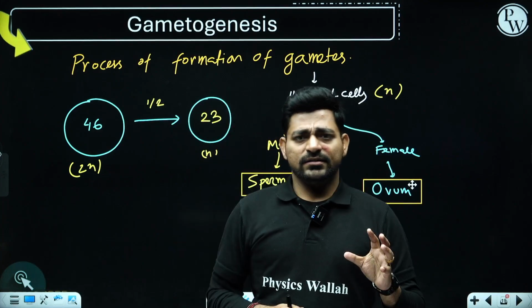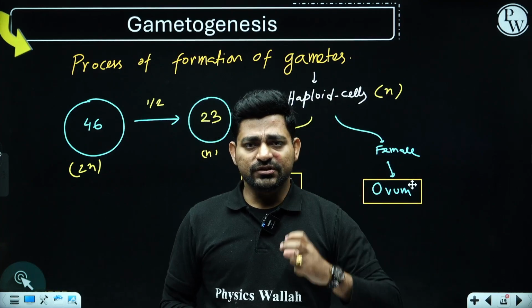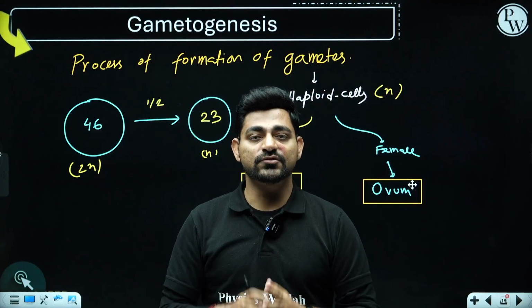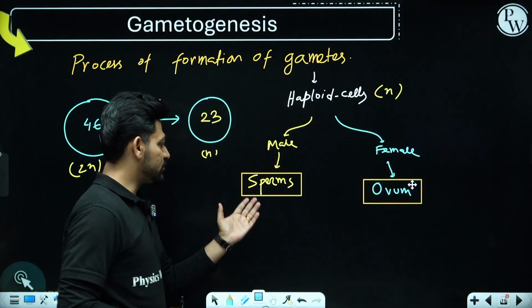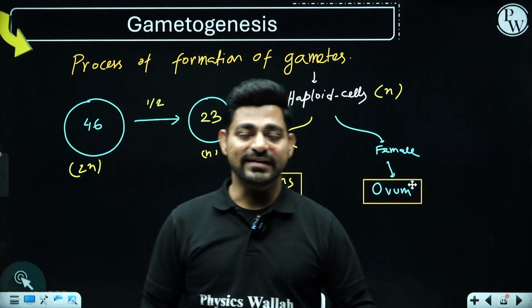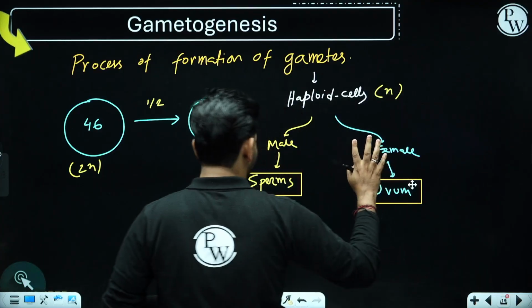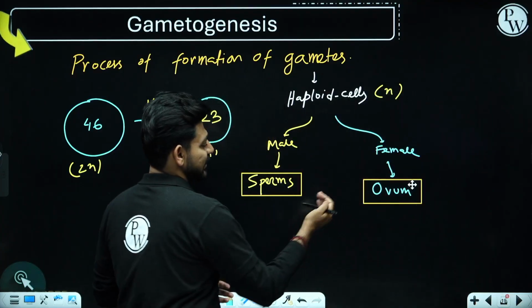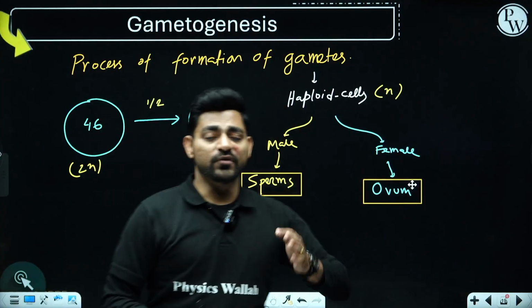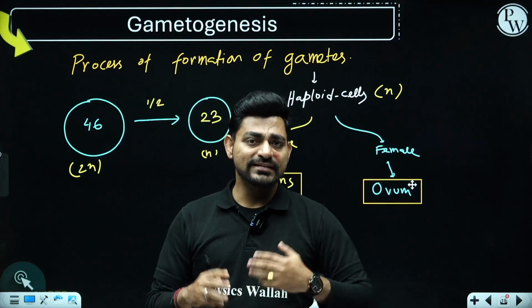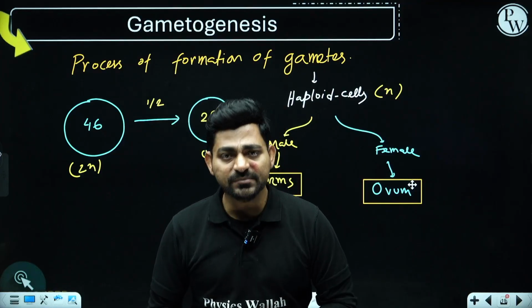You know that these gametes are produced inside the gonads or the primary sex organs. In case of male, the sperms are produced inside the testes or testis, and in case of female, the ovum is produced inside the ovaries, right? Now, from which particular cells are they developed? From gamete mother cells.